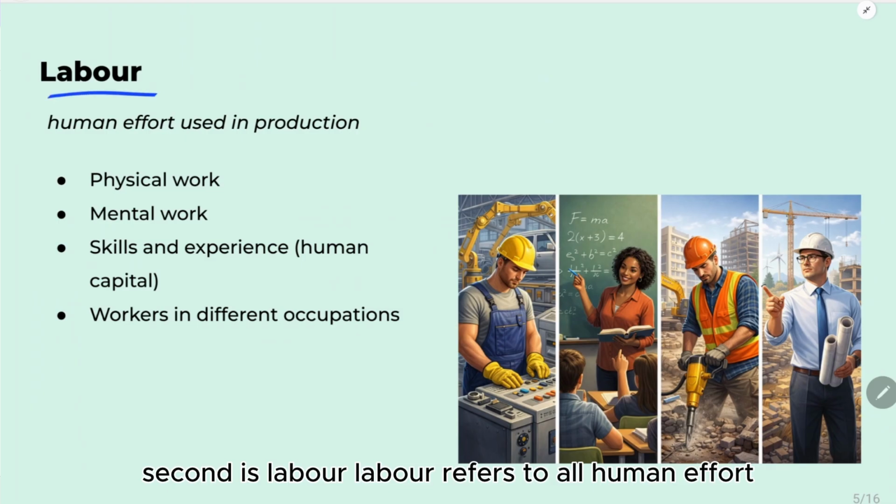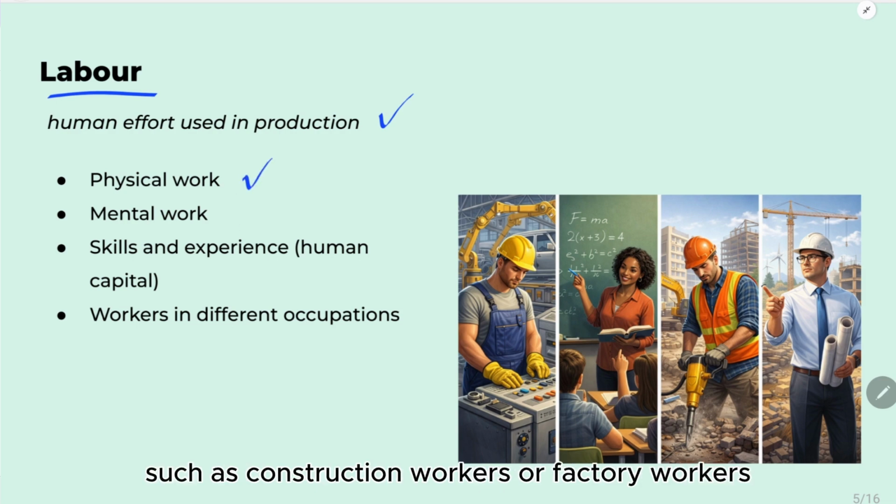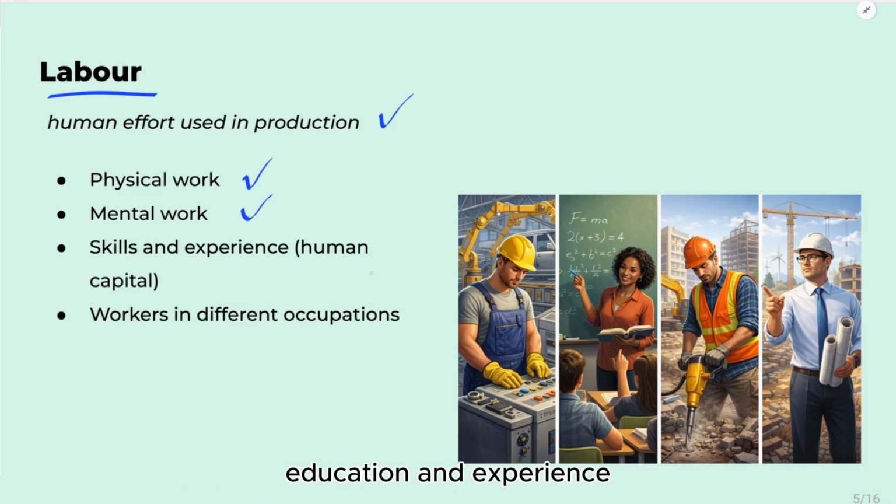Second is labor. Labor refers to all human effort used to produce goods and services. This includes both physical work, such as construction workers or factory workers, and mental work, such as teachers, engineers, or managers. Workers may also develop skills, education, and experience, which economists call human capital. The higher the level of human capital, the more productive workers are likely to be.